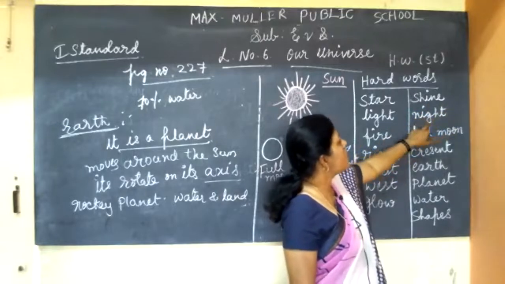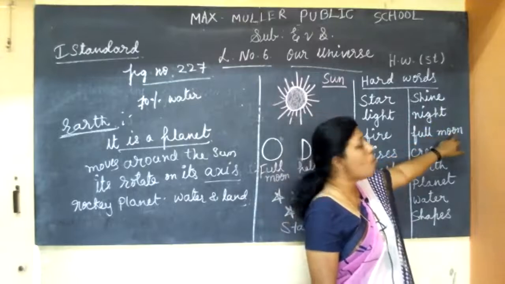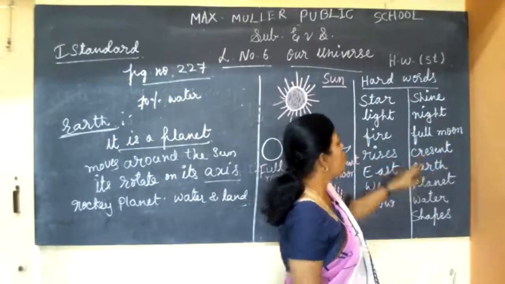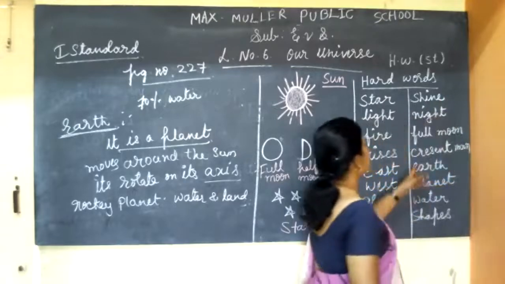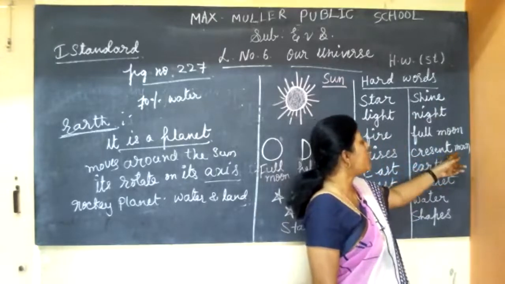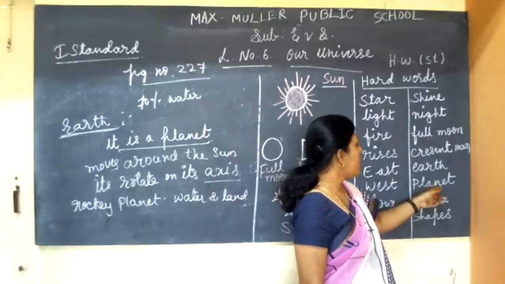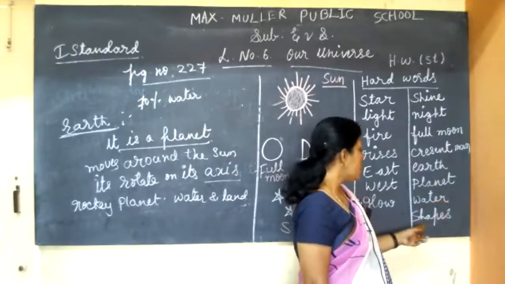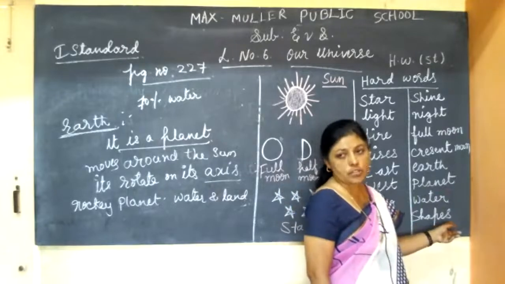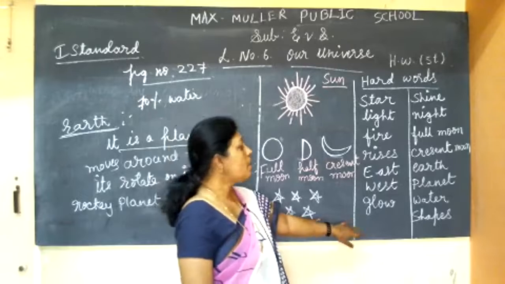Night, N-I-G-H-T. Full moon, F-U-L-L, M-O-O-N. Crescent moon, C-R-E-S-C-E-N-T, M-O-O-N. Earth, E-A-R-T-H. Planet, P-L-A-N-E-T. Water, W-A-T-E-R. Shapes, S-H-A-P-E-S. These 15 words you have to write 5 times in your homework book and learn also.